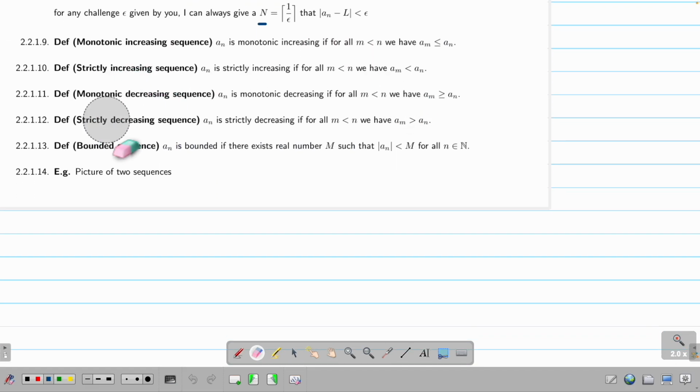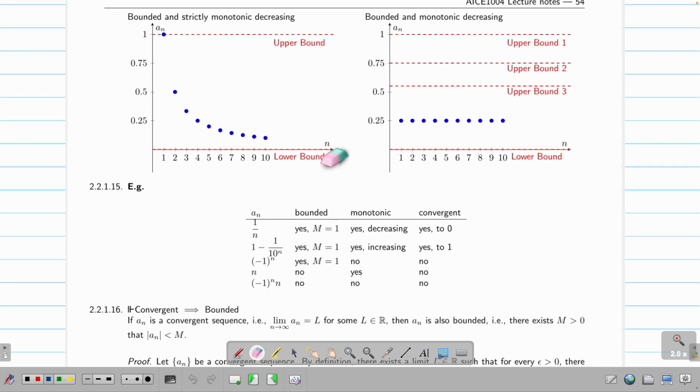Then now let's continue. Now I have a bunch of English sentences. What matters is the picture. Let's say this is a sequence.